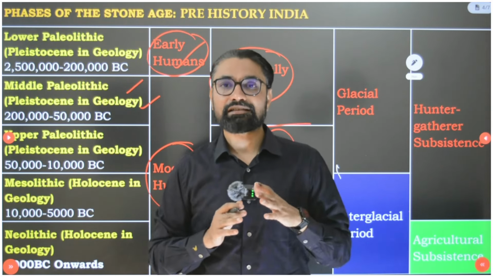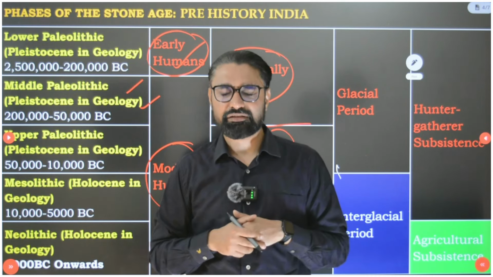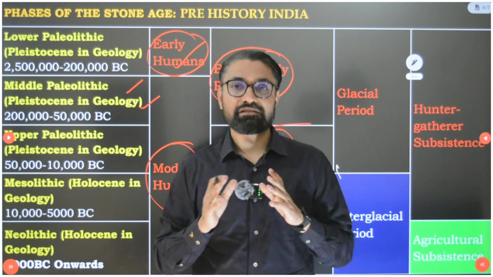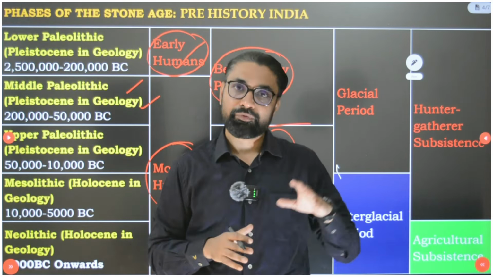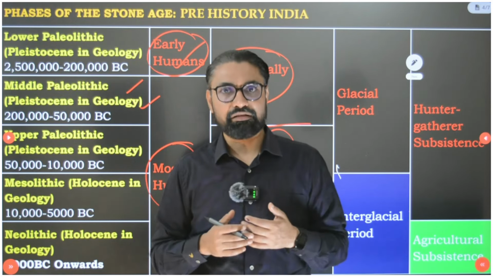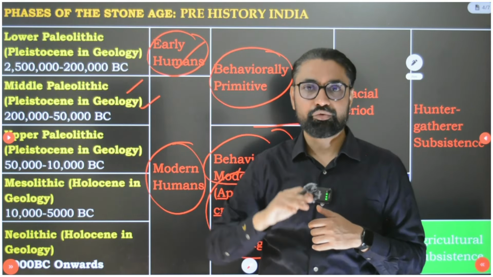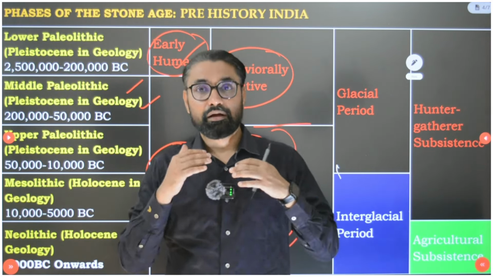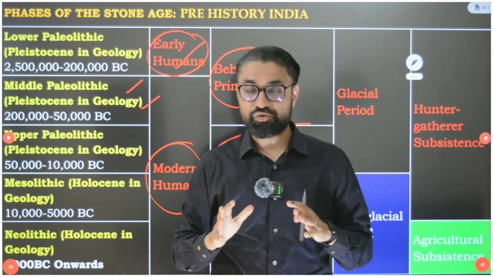In ice ages there is one concept in geography, Milankovitch oscillation. You should study those Milankovitch oscillations. This topic explains how these three oscillations work together to bring an ice age on Earth every 33,000 years. The last ice age we are coming out of around 10,000 BC, it receded. So it's almost 12,000 years since we came out of the last ice age. After 20 to 23,000 years we will again enter into an ice age. So when the ice age was receding, in the Paleolithic time period, lower, middle, etc., there was an ice age over the Earth.